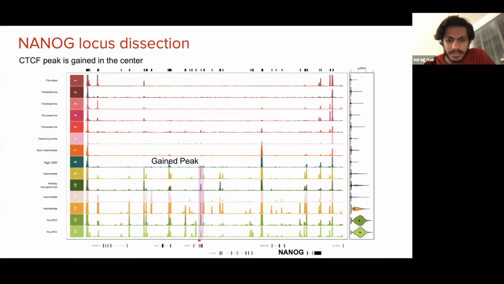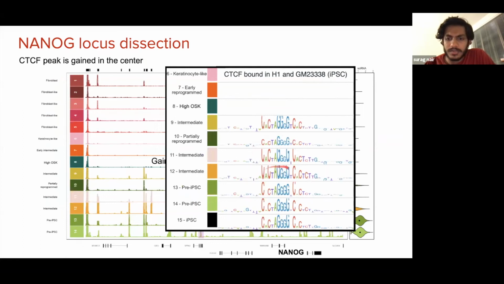In addition, we can see a peak that is gained somewhere around day 6 during reprogramming. And again, zooming in with our models, we can see that the model highlights yet another CTCF motif. And so a CTCF site is gained during reprogramming. And in fact, there is evidence from ChIP-seq for CTCF being bound in H1 ESCs and iPSC cell lines at this locus.